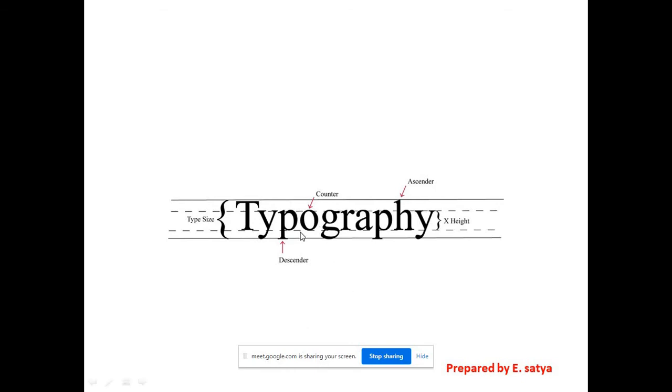In the same way, in typography, leaving gaps between each letter, that is the counter, right? Negative space, that is called. And here it is the type size. Including your ascender and descender, it can be a complete text size, type size, right? So this is the anatomy of typography.